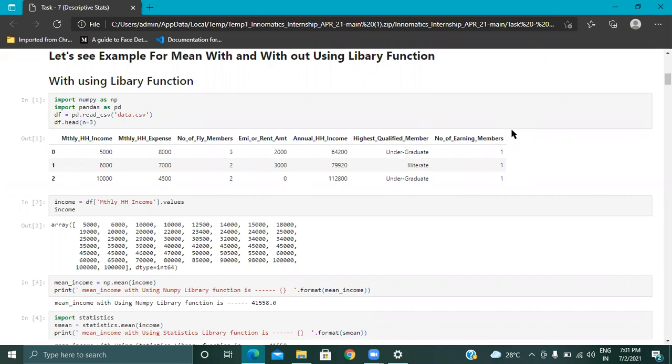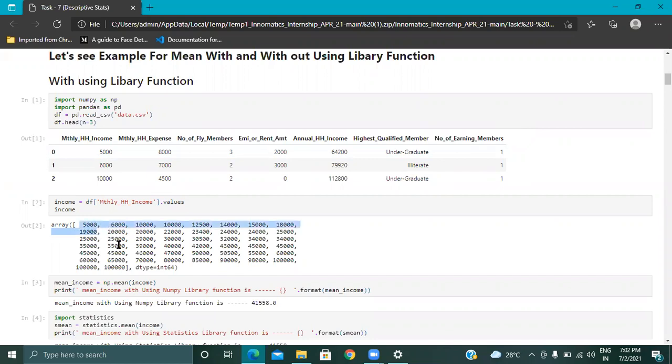So first of all, we are calculating the monthly income. This is the value counts function. This function will help us determine all the types of values in the monthly income.